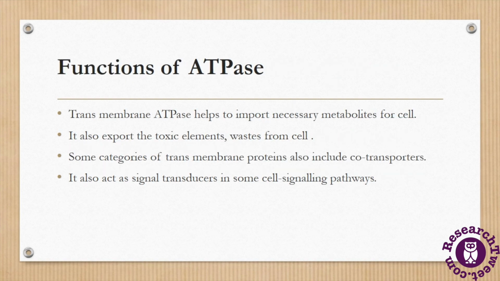Now let's understand the functions of ATPase. As we have discussed, the major function of ATPase is to hydrolyze the bonds of ATP and release the phosphate group so that it can release energy, and this energy can be used to complete the metabolic processes of the cell. It also exports toxic elements and wastes from the cell to the extracellular region. There are also some categories of transmembrane proteins which include co-transporters that help in the transportation process. ATPase sometimes also acts as a signal transducer in many cell signaling pathways.